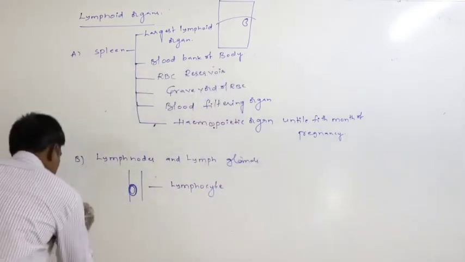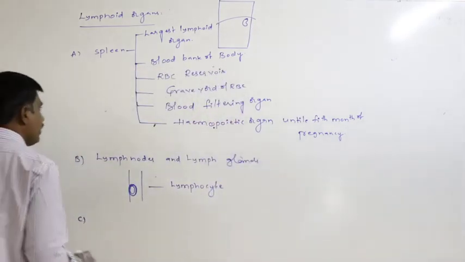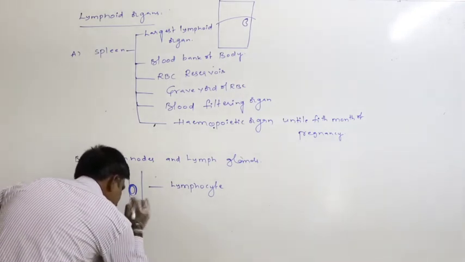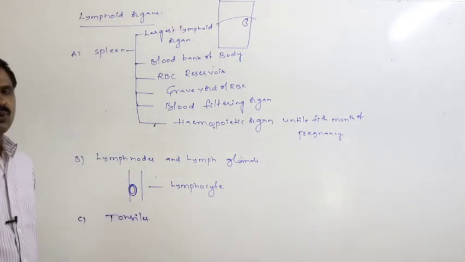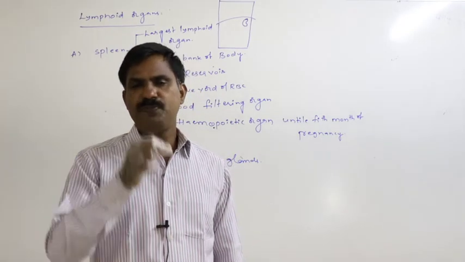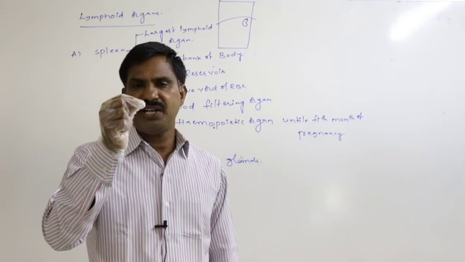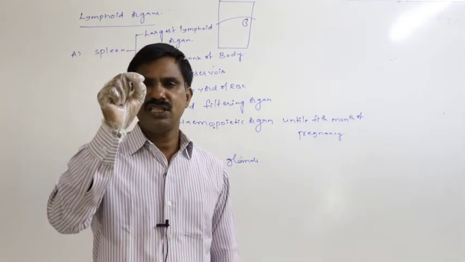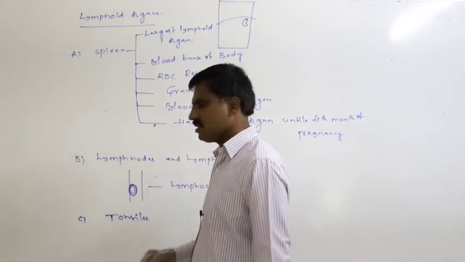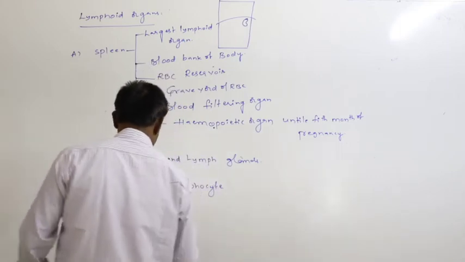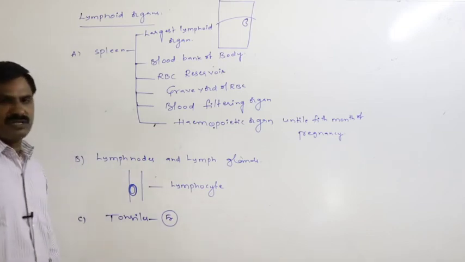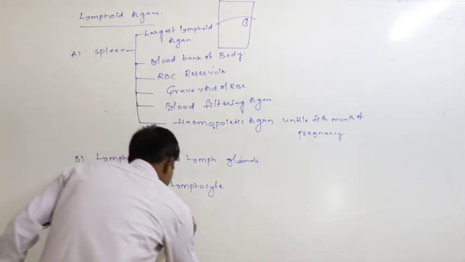Next, the third type of lymphoid organs are tonsils. What are tonsils? The mass of lymphoid tissue present in the oral cavity is said to be the tonsil. How many tonsils are present in the oral cavity of a person? Five tonsils are present.